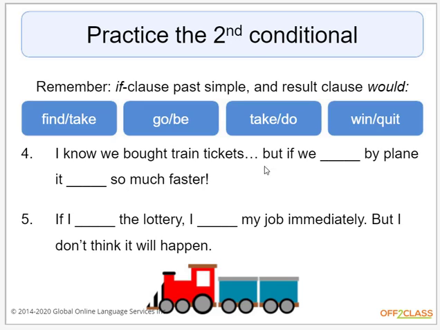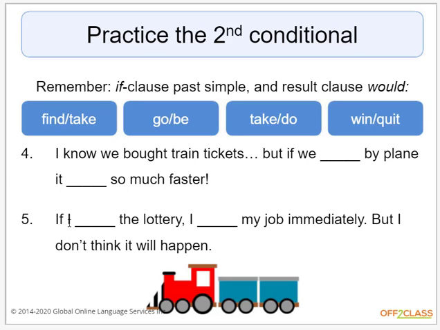So the first one is, but if we, what do we use here? This is where it gets tricky, because you see the words are not in the correct tense. So I'll give you a shot, but let me go to the next sentence, and we'll come back and see if you got it right. So put the answer in the comments, and I can give you feedback, right?